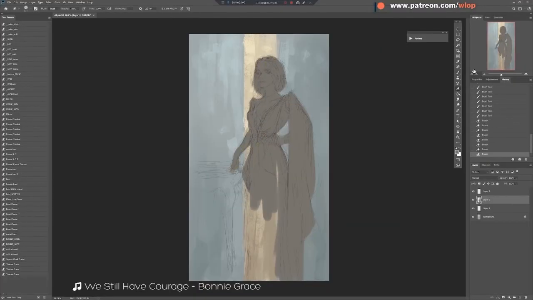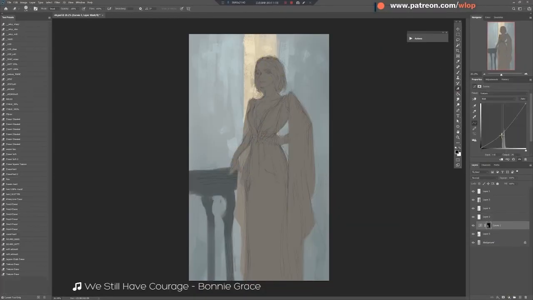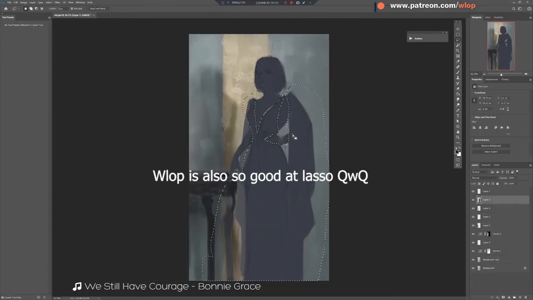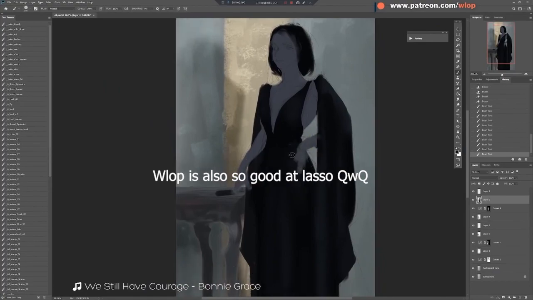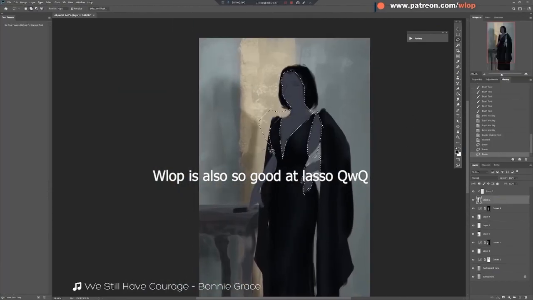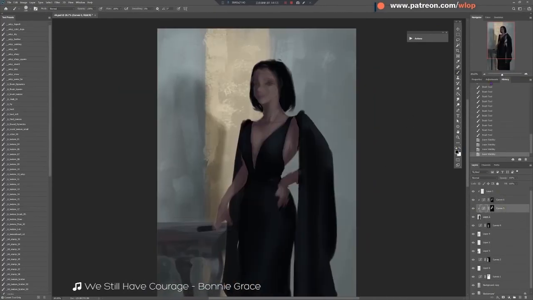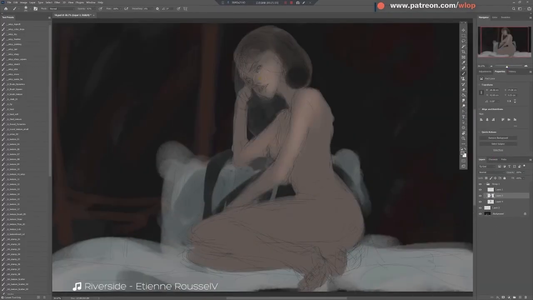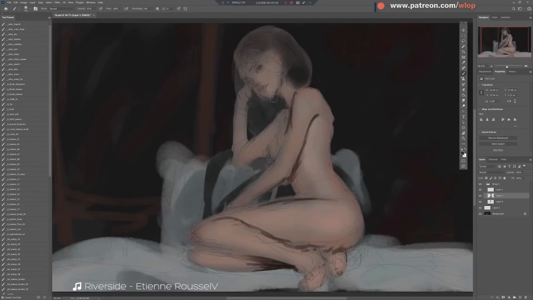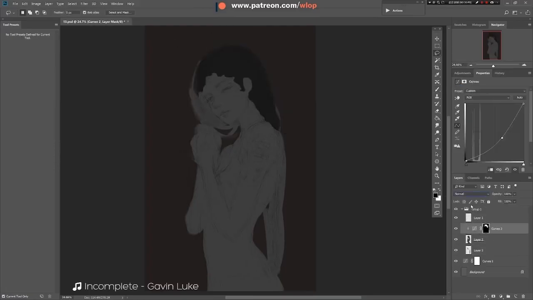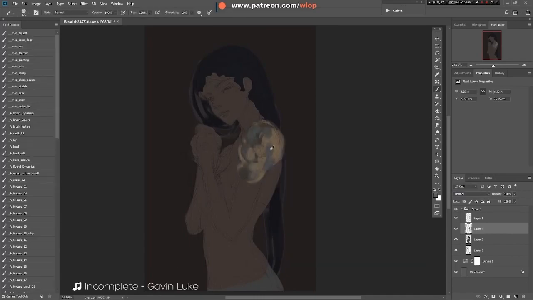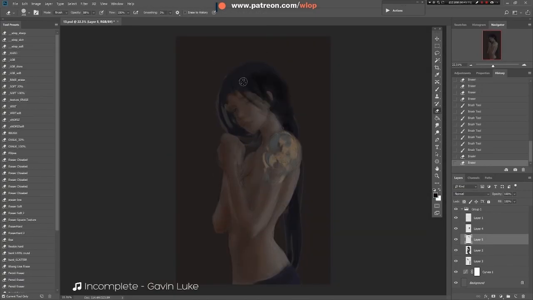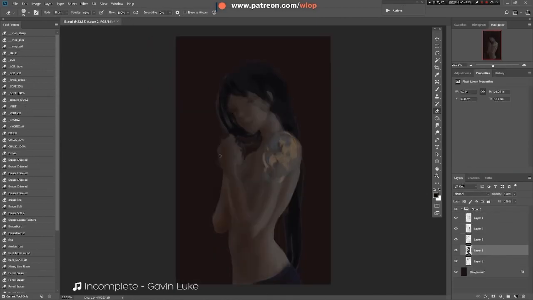Once the sketch is done, he blocks in the character's silhouette in a new layer. He also puts any furniture or other items that the character interacts with in a new layer. After that, it's either lighting then colors, or colors then lighting. What I observed is that when lighting is simple, like straight from the front or from the side in a dark room with not much bounce light, Willup would do colors first and then put in the lighting because it's clear where light is going to hit.